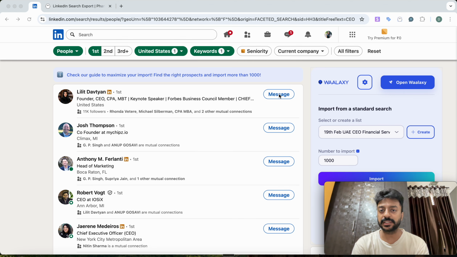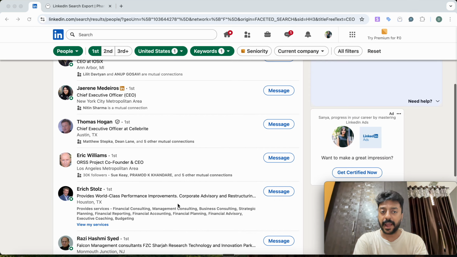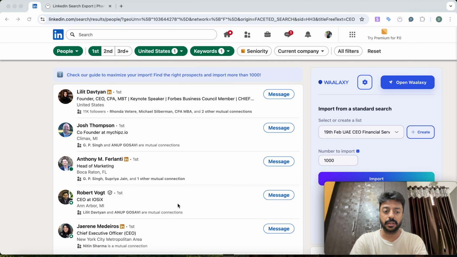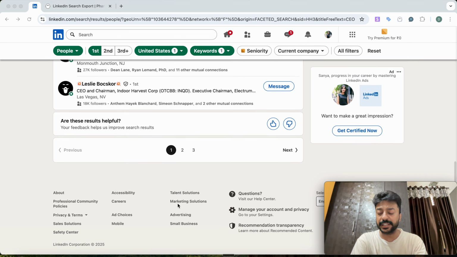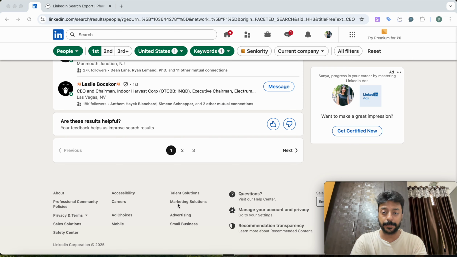But the moment you just send them a message, what will happen, you will not keep a track record of your prospect, in which stage they are inside your funnel, and that becomes very difficult to manage in the long run. So it's very important to have this data inside any CRM that you would like, or maybe you can have this inside your Google Sheet. For that, I'm gonna teach you how you can scrape the complete data in just one single go without doing the manual stuff, and then you can have a track record of each and everything.